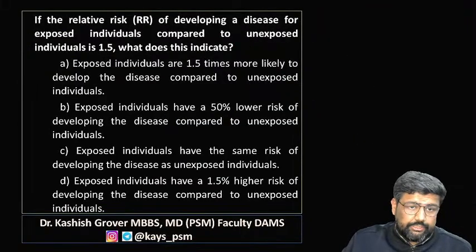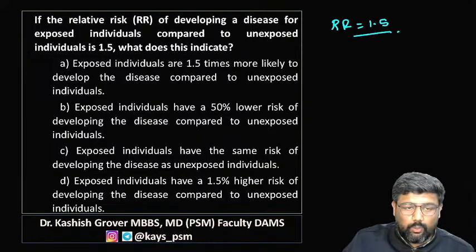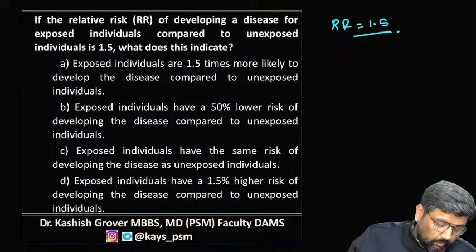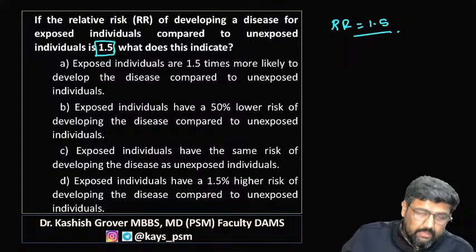Now this was the question where the relative risk is given as 1.5. They are asking what a relative risk of 1.5 means.